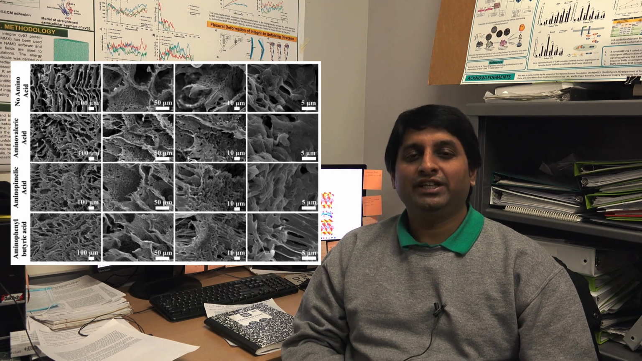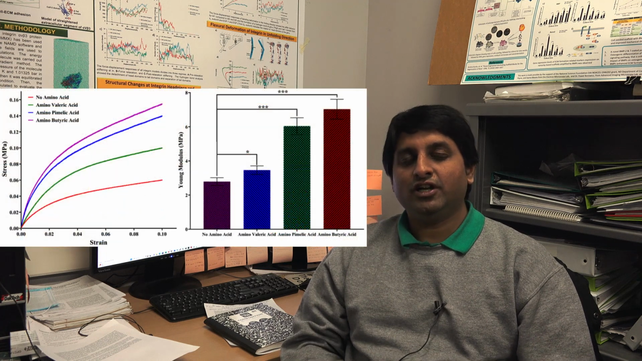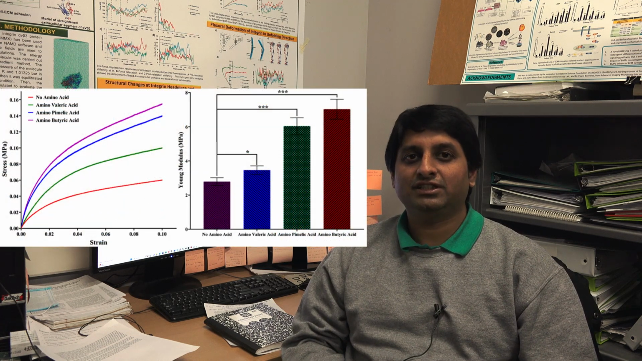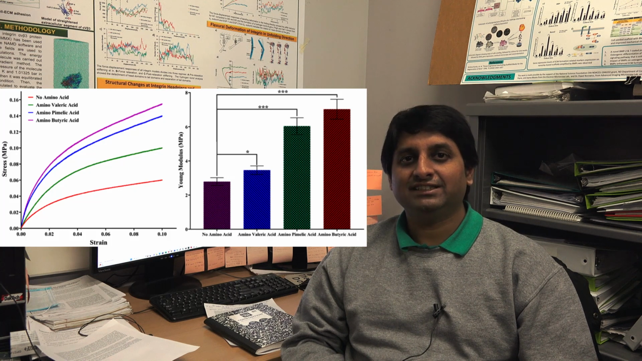Then for the prepared scaffold, we check the microstructure using SEM imaging, where we observe all the scaffolds are porous and the pore size varies from 300 microns to submicrons, even though we didn't observe a significant change in microstructure. Then we use the scaffolds to check the mechanical properties using compression test, where we observe higher compression strength for the scaffolds modified with the butyric acid followed by the pimelic and valeric acid. So here, even a tiny amount of amino acid in the scaffold affects the mechanical properties of the scaffold.